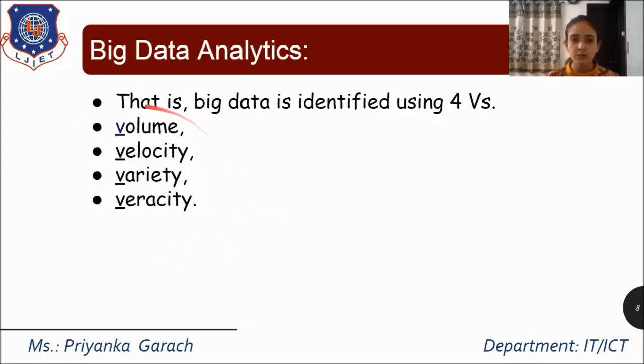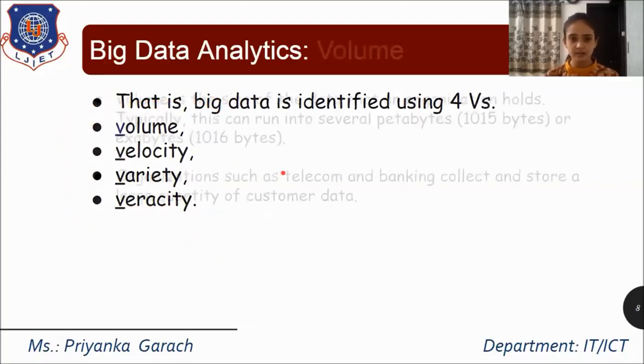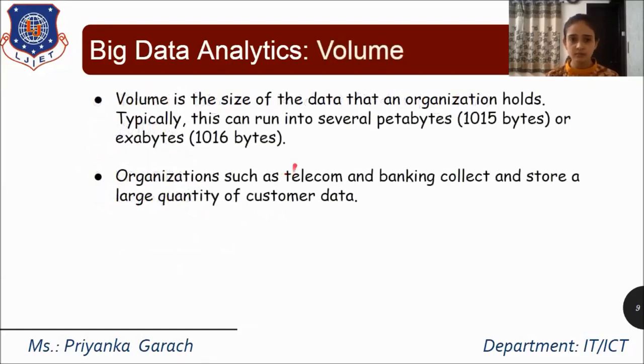So what are these 4 V's? What are these 4 terms? Let's see them turn by turn. The first one is volume. What is volume? Volume means the data volume. Data volume is the size of the data that an organization holds. This can run into several petabytes, or we can say exabytes. They are considering data above 1 TB, that is, in terms of petabytes or exabytes.